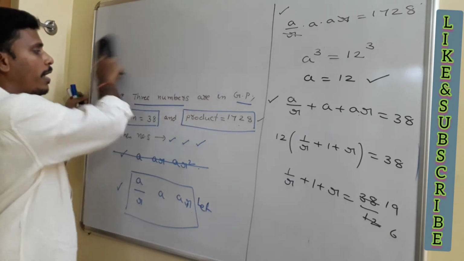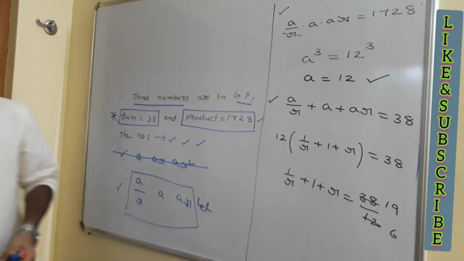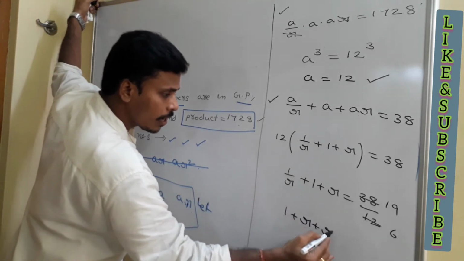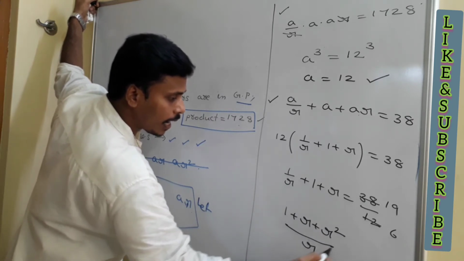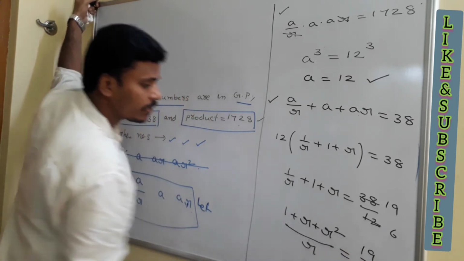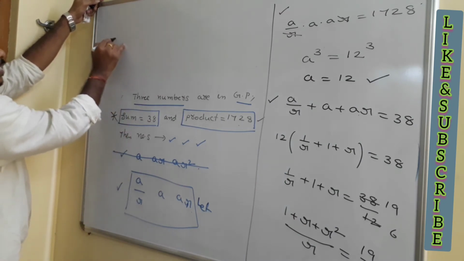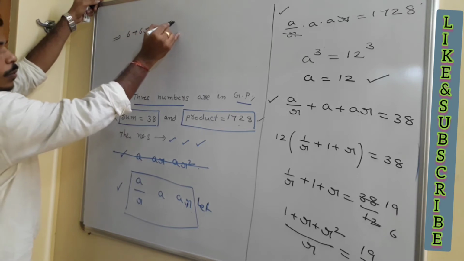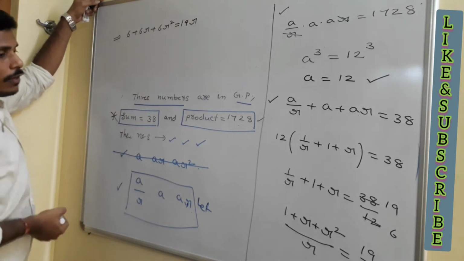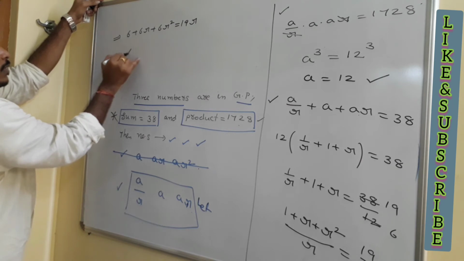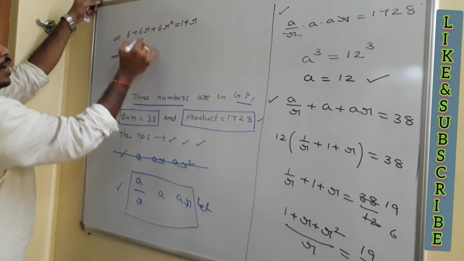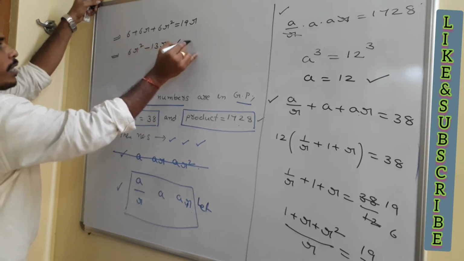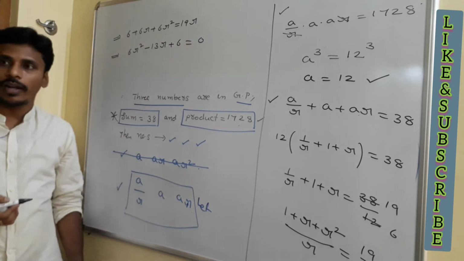And this side, if you take the LCM, how does it become? For the space concern, I am erasing this. 1 plus r square divided by r is equal to 19 by 6. If you do cross multiplication, it becomes 6 plus 6r plus 6r square is equal to 19r. Then 6r square, 6r minus 19r, 19 minus 6 is 13, right? 6r square minus 13r plus 6 is equal to 0. This is the relation I have in my hands.